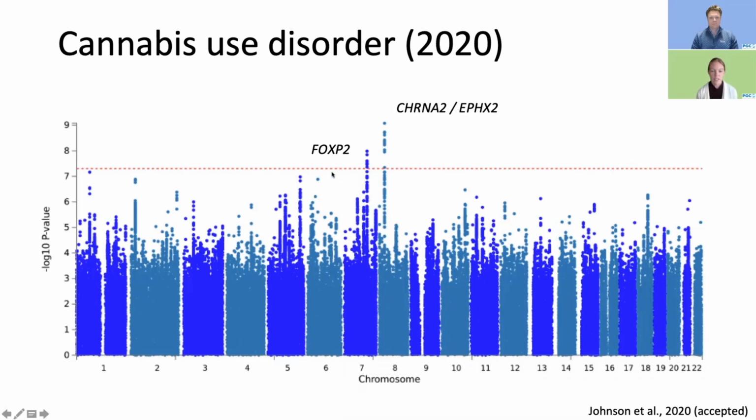There's a locus on chromosome 7, where the lead risk variant is in an intron of the FOXP2 gene. And there's also a significant locus on chromosome 8. And this locus was previously identified by Demontis et al. in the iPSYCH data and replicated in the deCODE data. And the lead risk variant here is an eQTL for CHRNA2 in the cerebellum, as well as EPHX2 in the cerebellum and adipose tissue.